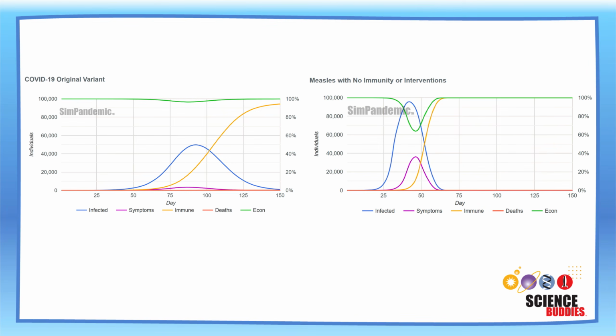Take a moment to look at the two graphs here. How does the measles outbreak here, including the number of infected individuals over time, compare to the simulated COVID-19 outbreak? Check out the Science Buddies website for more COVID-19 variant outbreak simulations that you could compare this to.